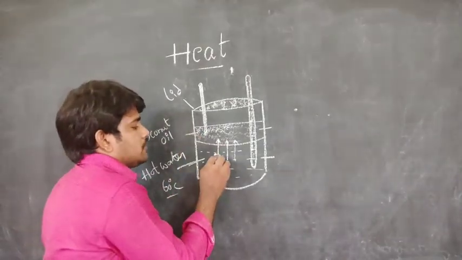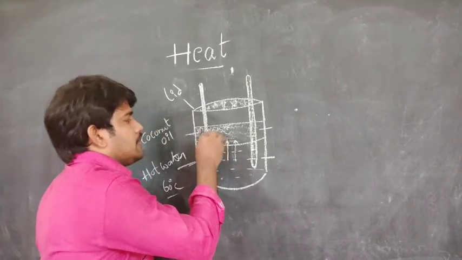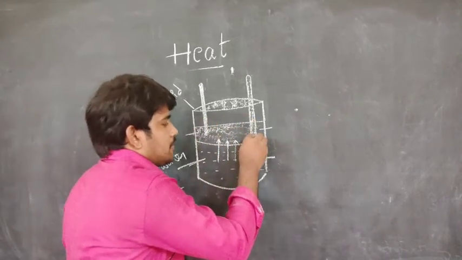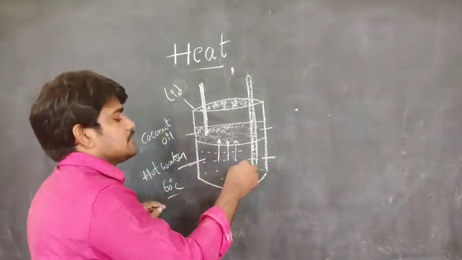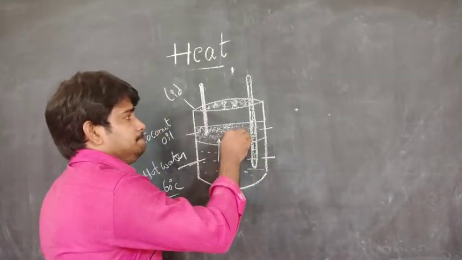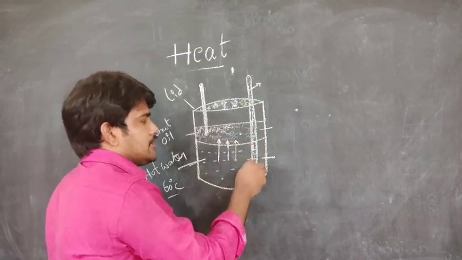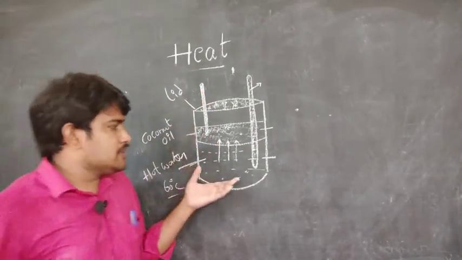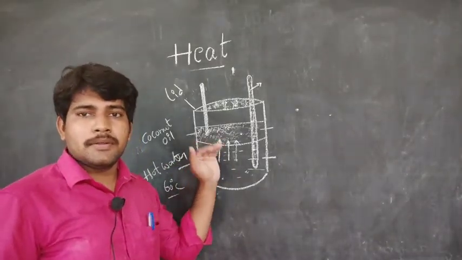When the heat is transferred from the hot body to the colder body, that is why the mercury level increases in this thermometer. In this thermometer, the mercury level decreases because the hot water loses heat energy as the heat is transferred to the coconut oil. So that is why the mercury level decreases in this thermometer and increases in the other. This activity tells us that heat is transferred from the hot body to the colder body.